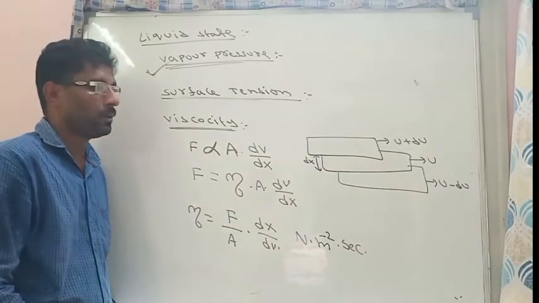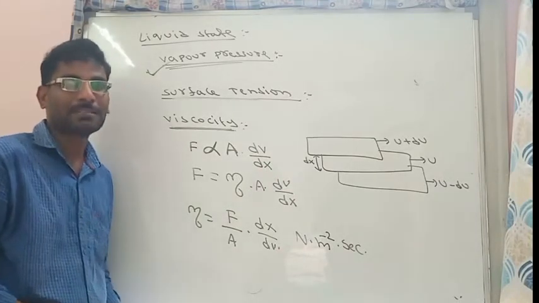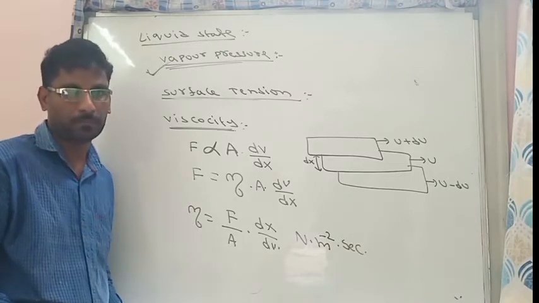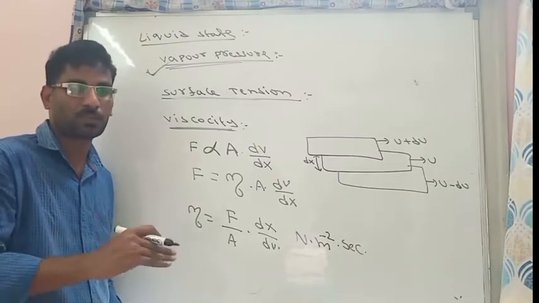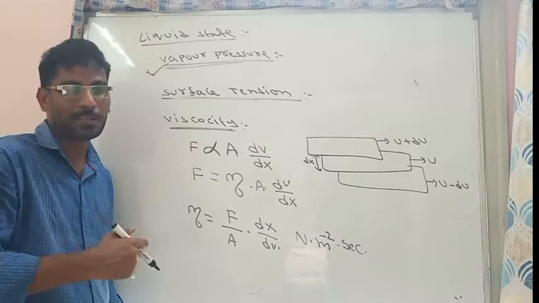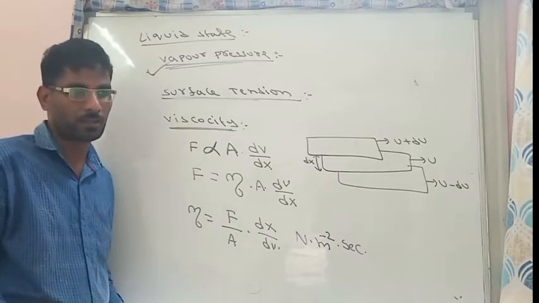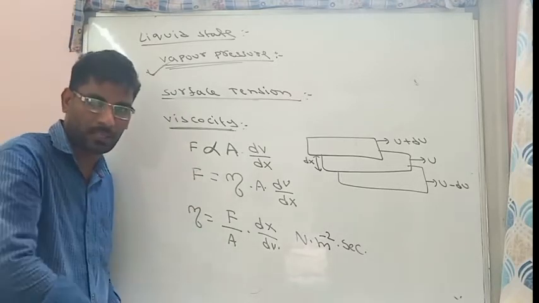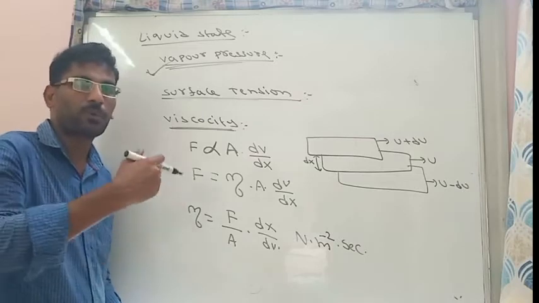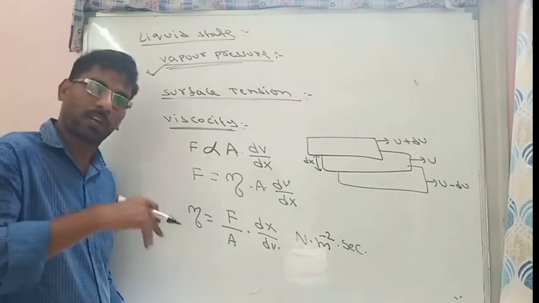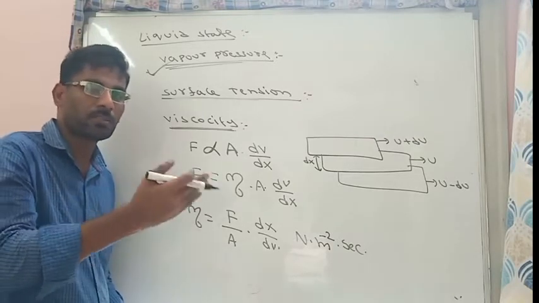The best example is glass. Glass is a supercooled liquid. It is not actually a solid, it is a supercooled liquid. So glass is a highly viscous liquid, and due to high viscosity its flowing capacity is very, very less. It will definitely flow, but its flowing capacity is very less.